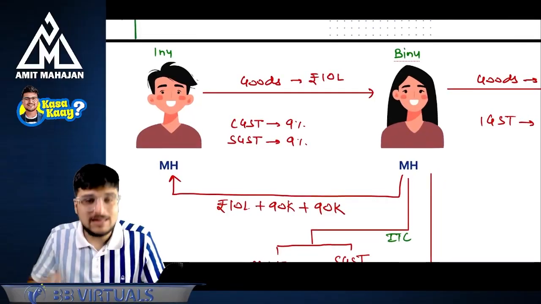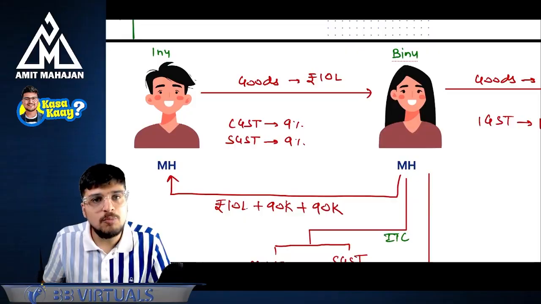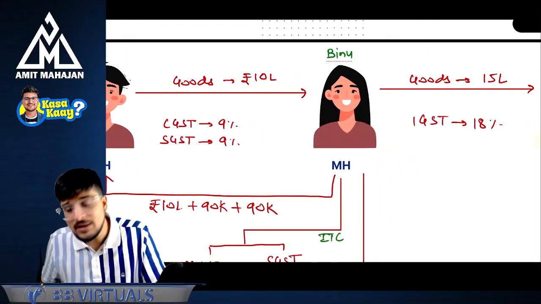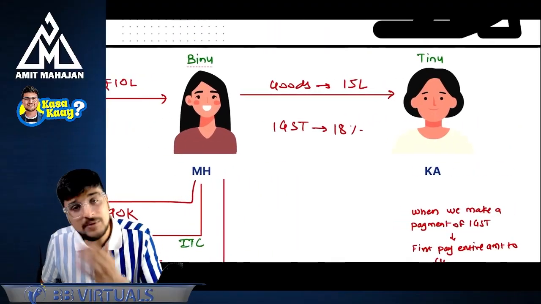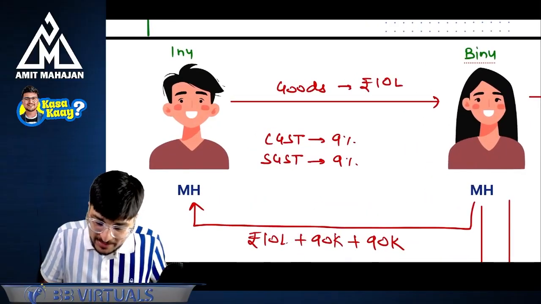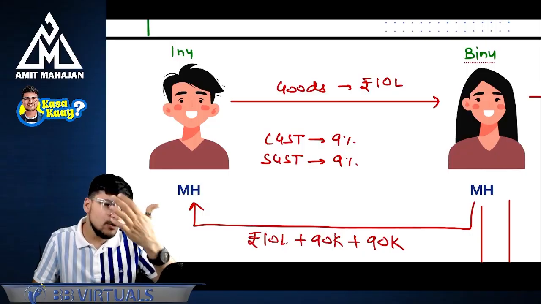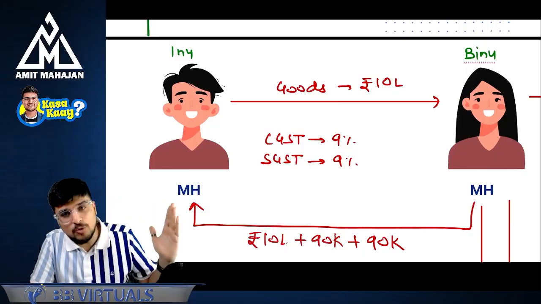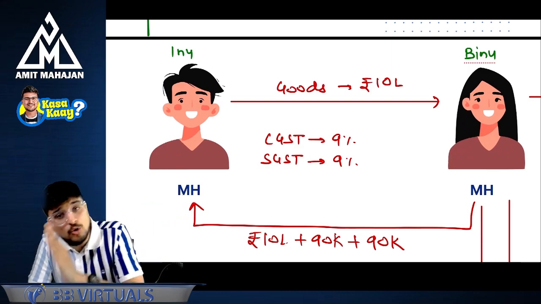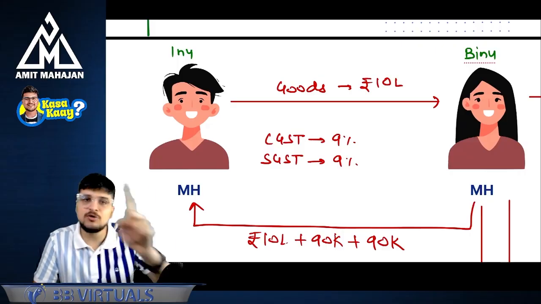Okay, now there are three parties: Inu, Binu, and Tinu. Inu is a manufacturer, Binu is a retailer, and Tinu is a consumer. Okay. No problem. Let's see now. Inu is from Maharashtra. Just be relaxed and just listen to this. Inu is from Maharashtra. Binu is also from Maharashtra. Manufacturer and retailer are in the same state. And goods are getting delivered from the manufacturer to the retailer.